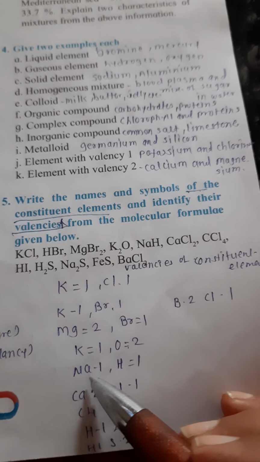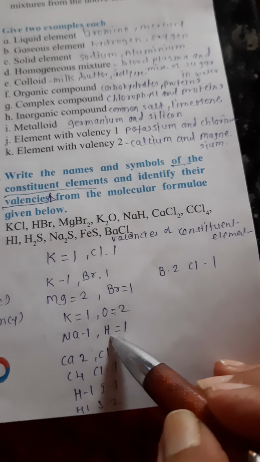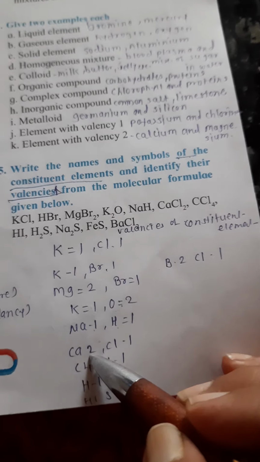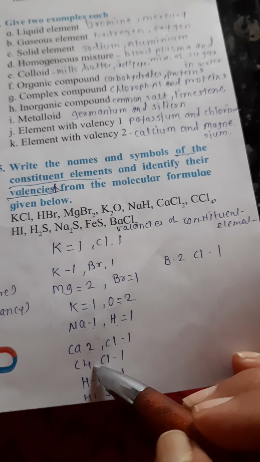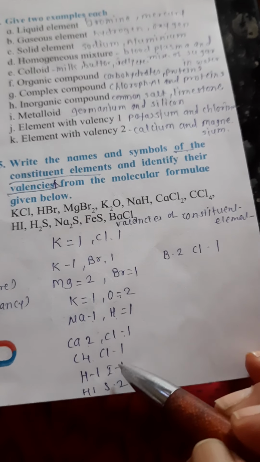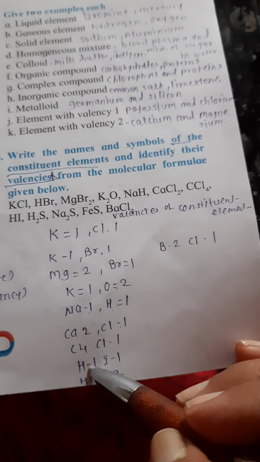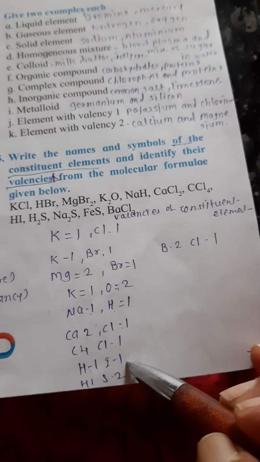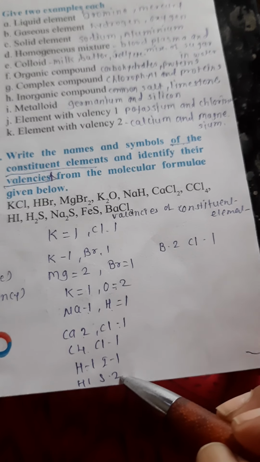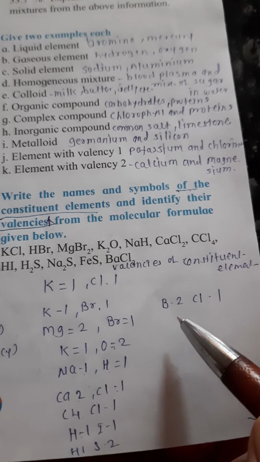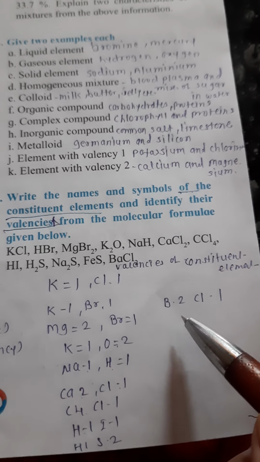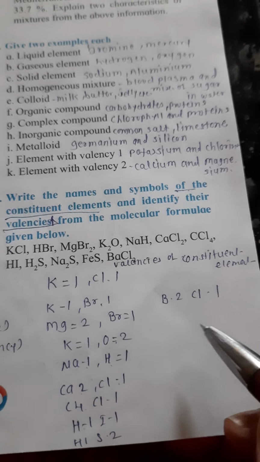Sodium 1, hydrogen valency 1, calcium valency 2, chlorine 1, then carbon 4 and chlorine 1, hydrogen valency is 1 and iodine 1, hydrogen 1, sulfur 2, and barium, that is Ba2 and Cl 1.